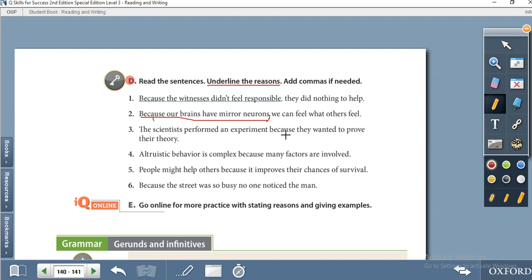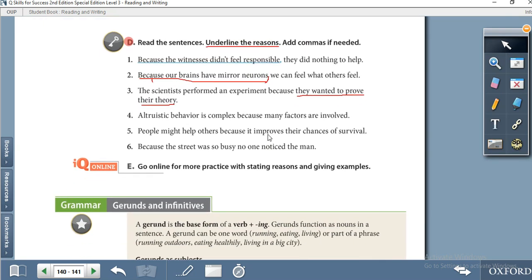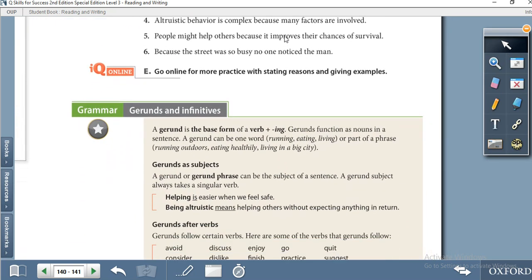So the reason is because they wanted to prove their theory. So you have to underline this. You have to read the remaining sentences, underline the reason and put a comma if necessary, and you can display your answer to your teacher during the online session.